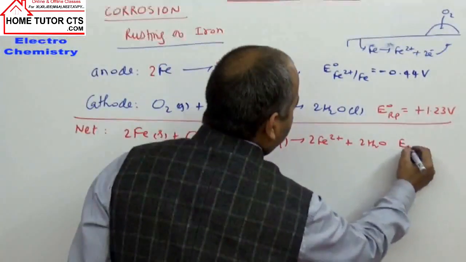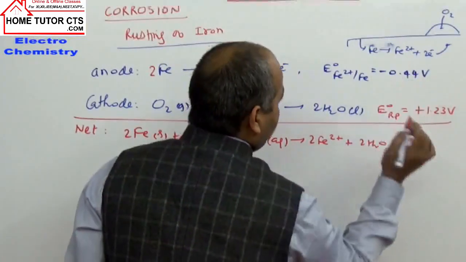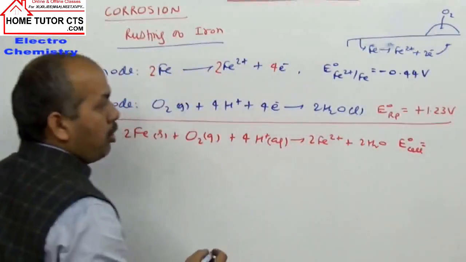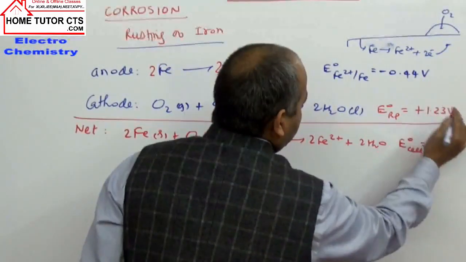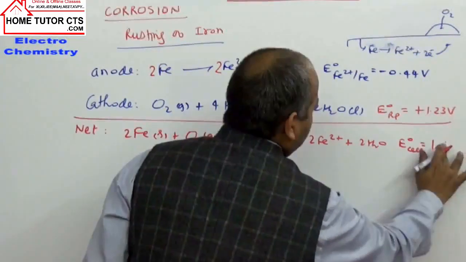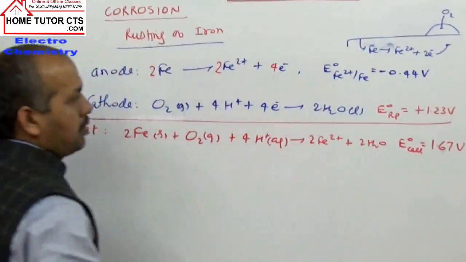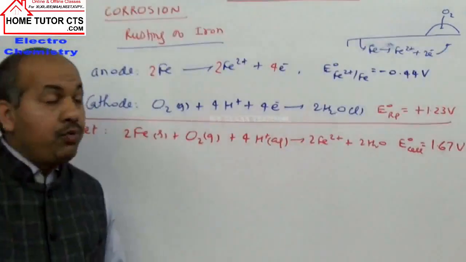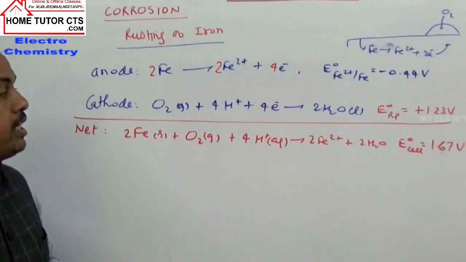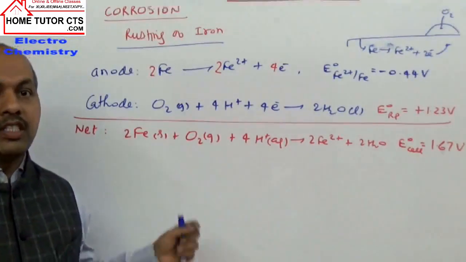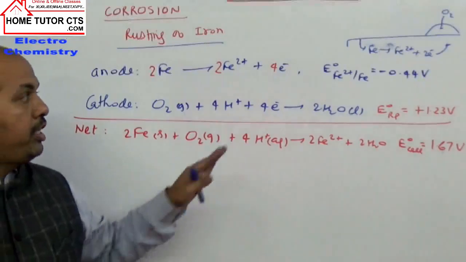And in this case, what is E naught cell? If you take E naught of cathode minus E naught of anode, we just add up here, and it comes to 1.67 volt. The E naught value for this reaction becomes 1.67 volt, meaning it is positive. Positive value means the reaction becomes spontaneous. So this reaction becomes spontaneous.